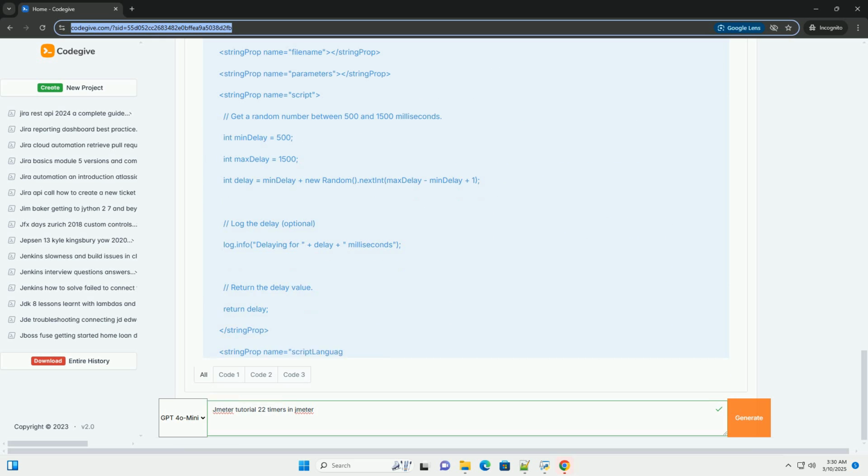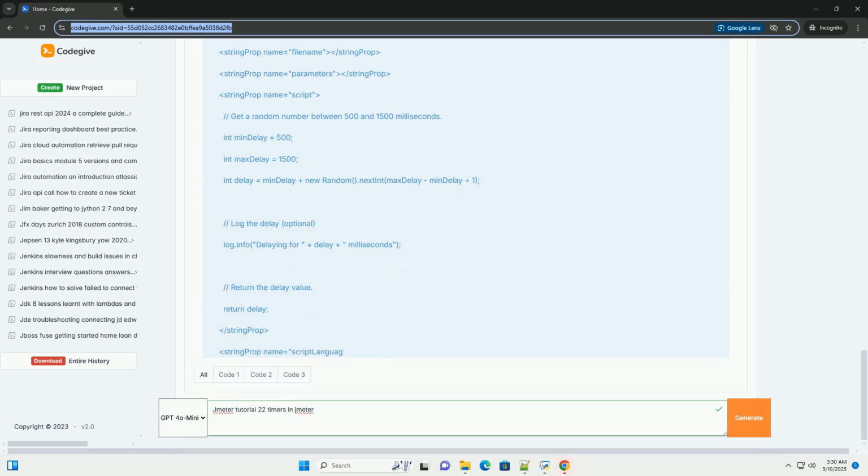Focus on the most important delays that significantly impact the performance of your application. Validate your assumptions. Periodically validate your assumptions about user behavior by analyzing real user data. Update your timer configurations as needed to reflect any changes in user behavior.